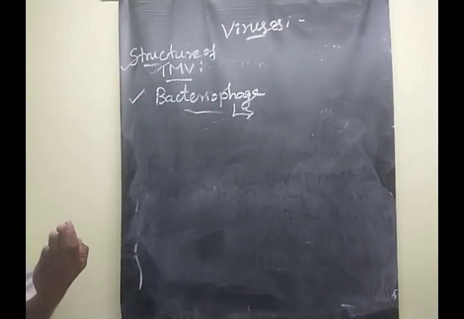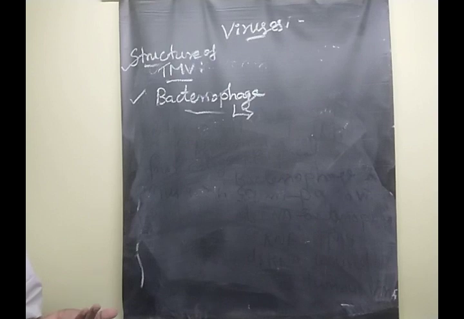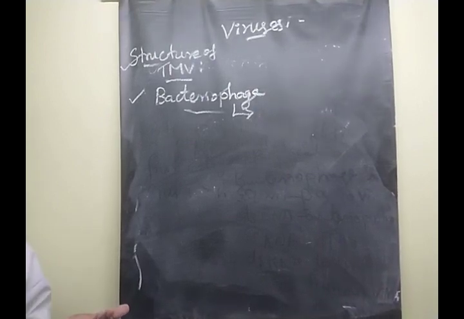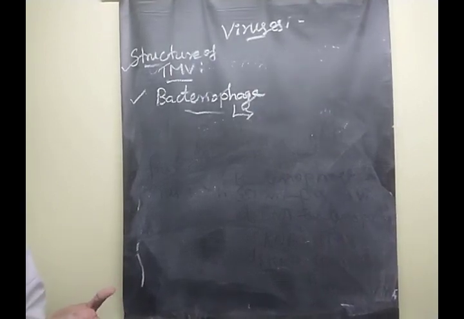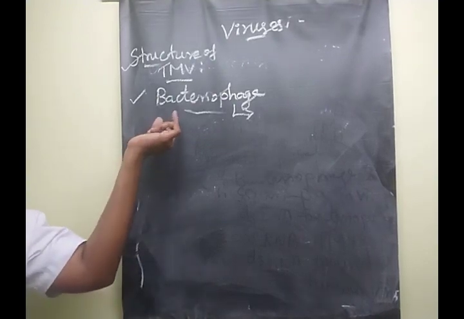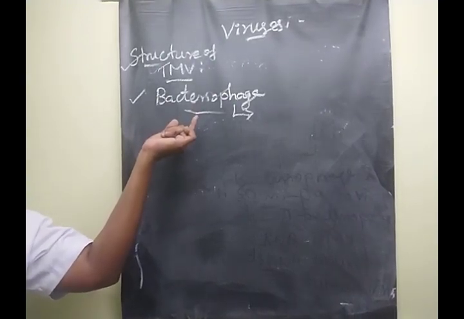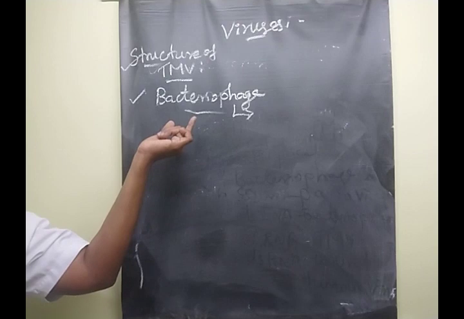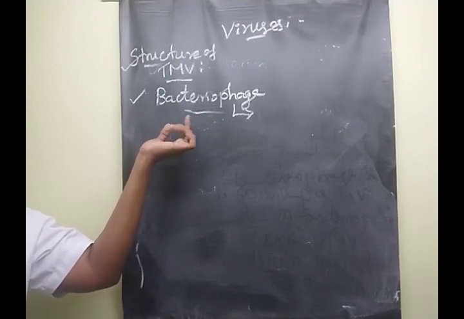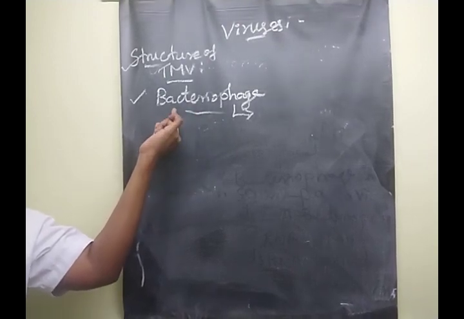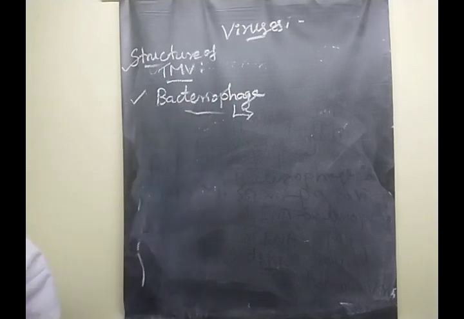The bacteriophages are mostly or abundantly present in soil, sewage water, fruits, vegetables, and milk. So these are the items where bacteriophage virus is present. Clear? The next one is we are going to learn the structure of bacteriophage.